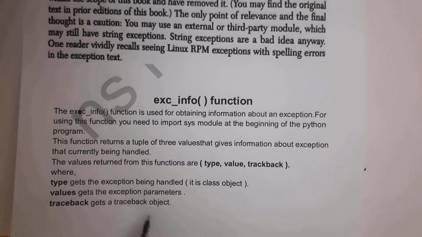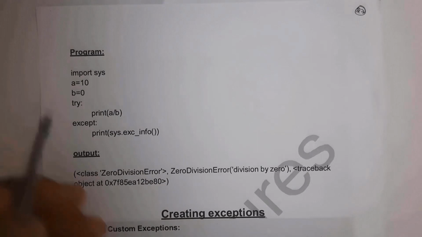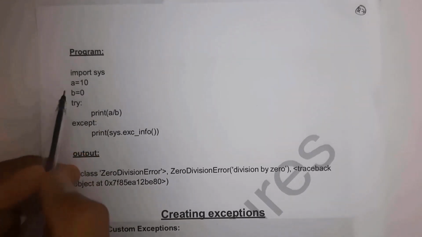Traceback gets a traceback object. I will give an example so that you can clearly understand what is the use of this exc_info function. This is the example. In order to use the exc_info function, at first you need to import the sys module. So at first I wrote import sys, and next I wrote a = 10 and b = 0.